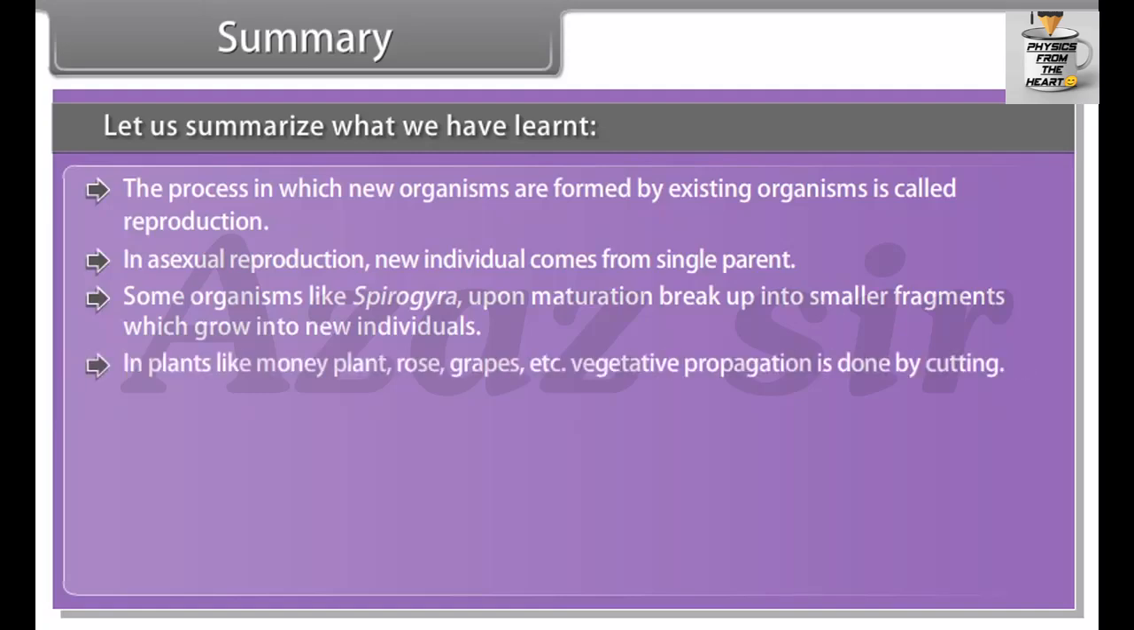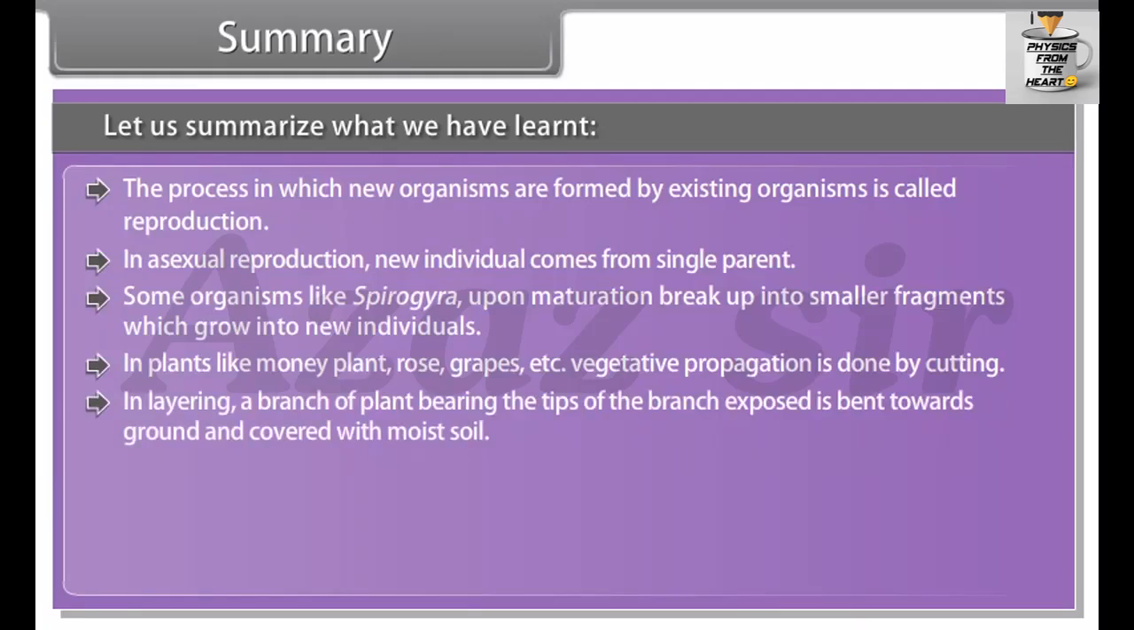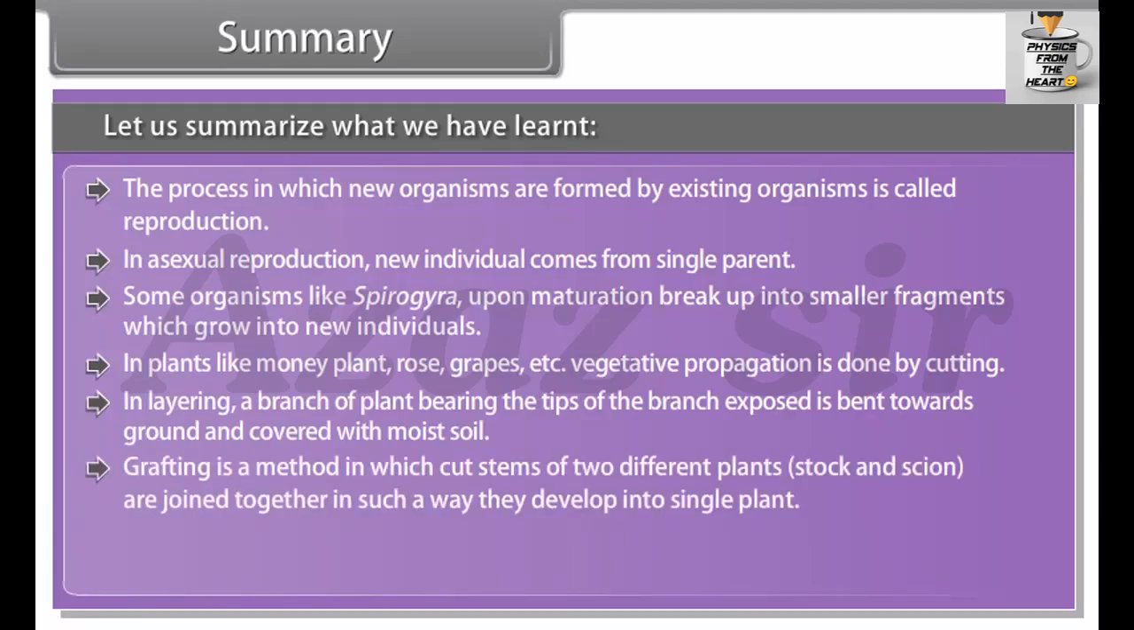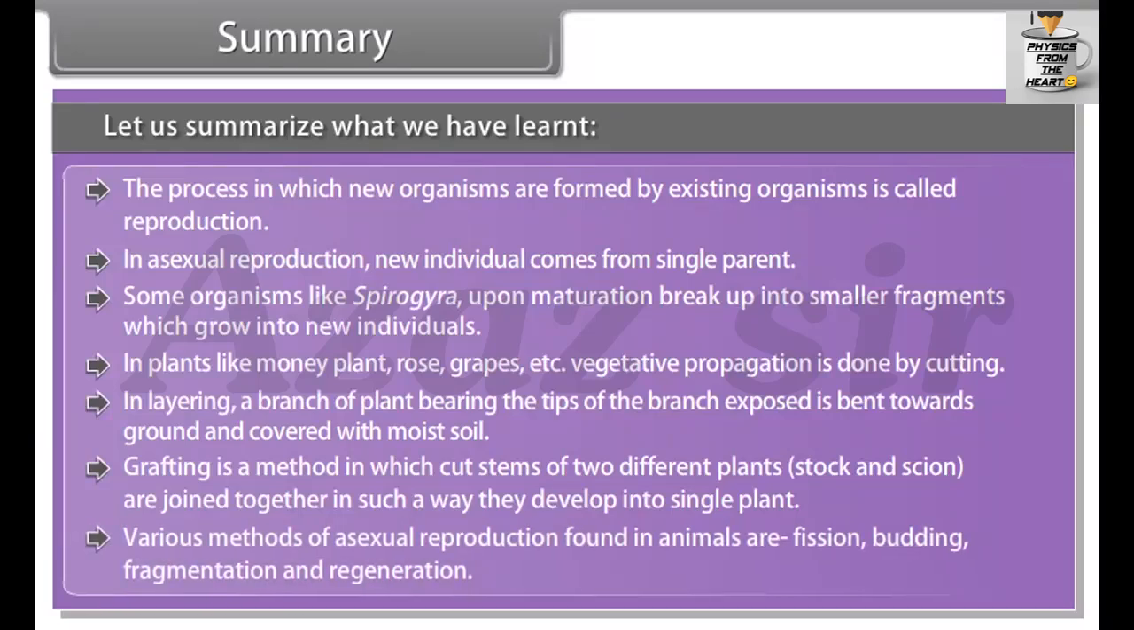In plants like money plant, rose, grapes, etc., vegetative propagation is done by cutting. In layering, a branch of the plant bearing the tips of the branch exposed is bent towards the ground and covered with moist soil. Grafting is a method in which cut stems of two different plants, stalk and scion, are joined together in such a way that they develop into a single plant. Various methods of asexual reproduction found in animals are fission, budding, fragmentation, and regeneration.